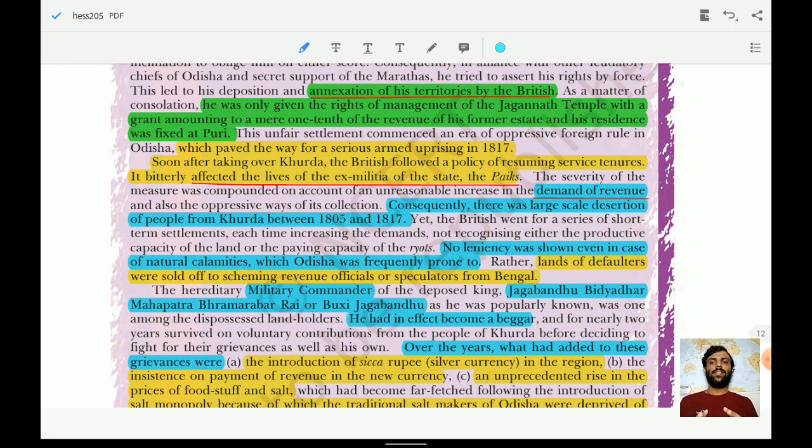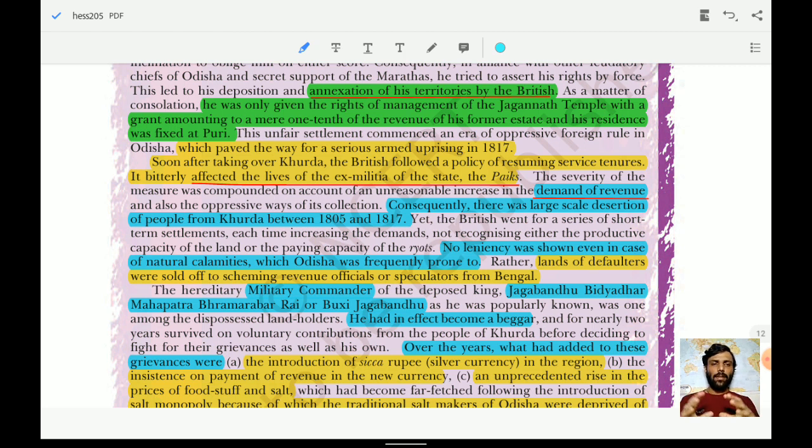Consequently, there was large scale desertion of the people from the Khorda between 1805 to 1817. So no leniency was shown even in case of natural calamities, which Odisha was frequently prone to. Okay, so land of defaulters were sold to scheming revenue officials or speculators from Bengal.